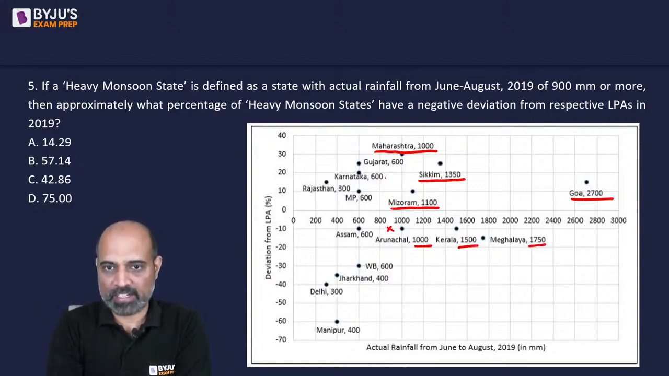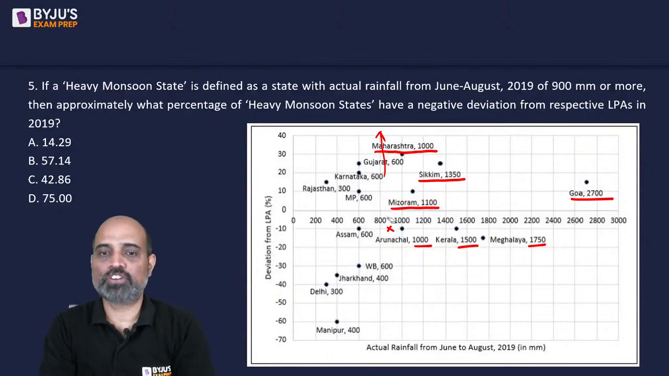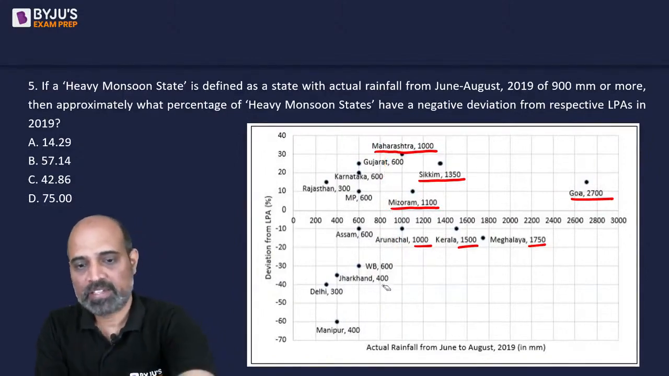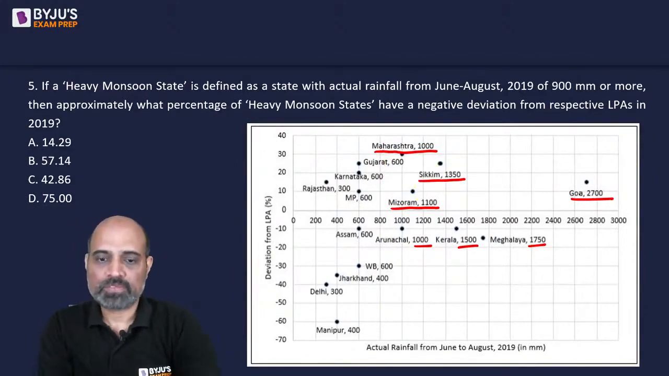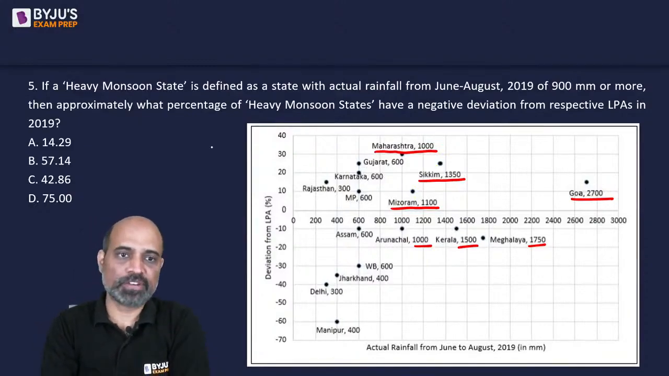800 is here, 900 is here, so all the states that fall to the right of it are the states that have actual rainfall of more than 900. Okay? So these are what we have.